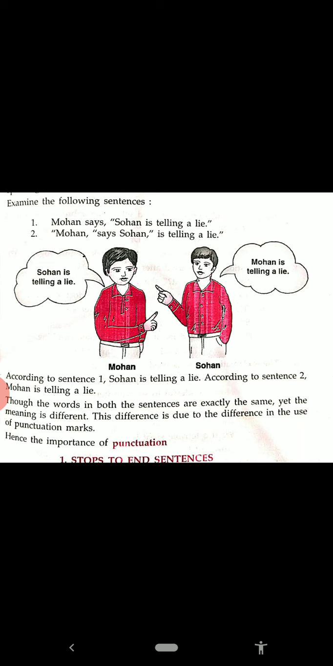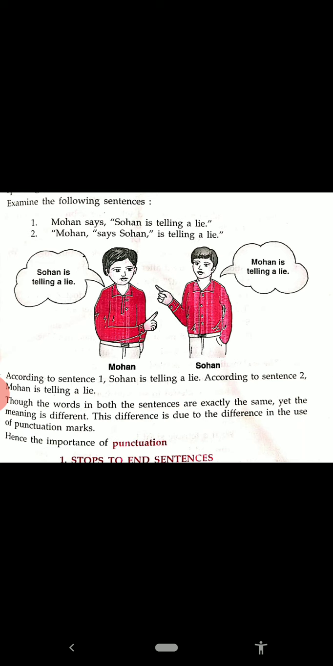According to sentence 1, Sohan is telling a lie, and according to sentence 2, Mohan is telling a lie. Though the words in both the sentences are exactly the same, yet the meaning is different. This difference is due to the difference in the use of punctuation marks. The words are the same, but due to those punctuation marks, the meaning of the sentences is totally different.